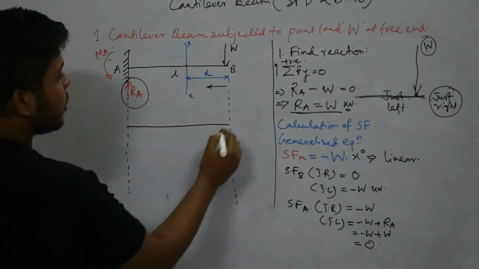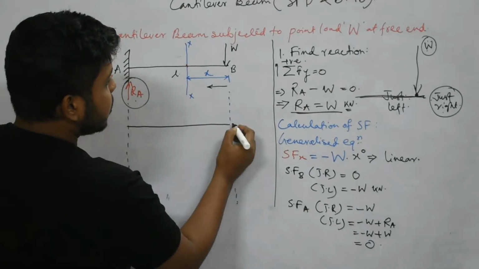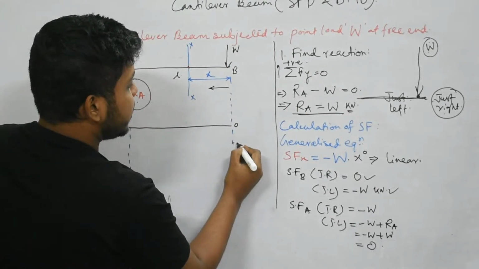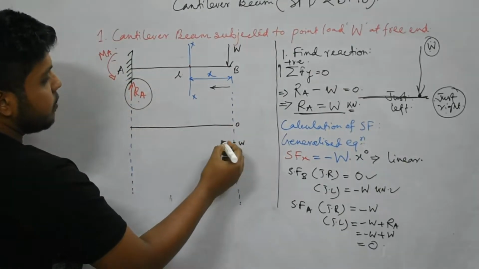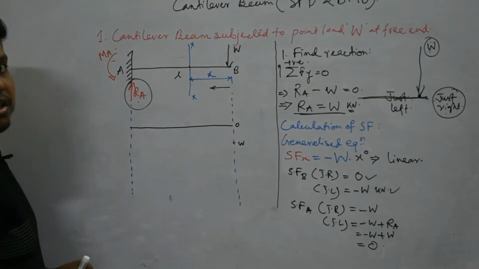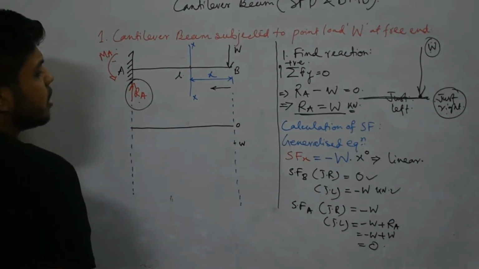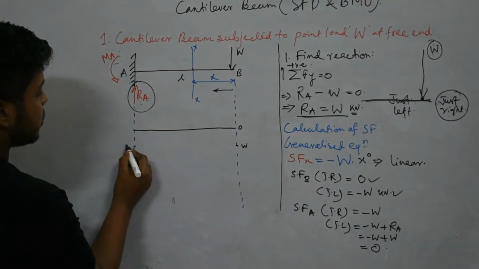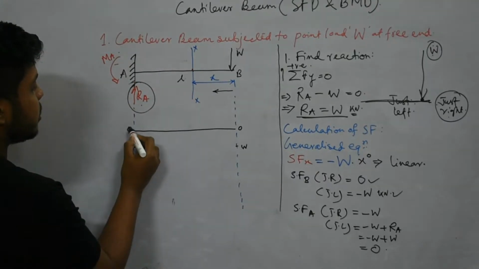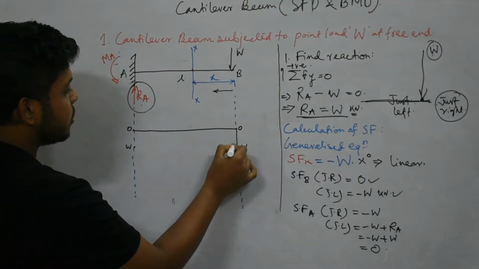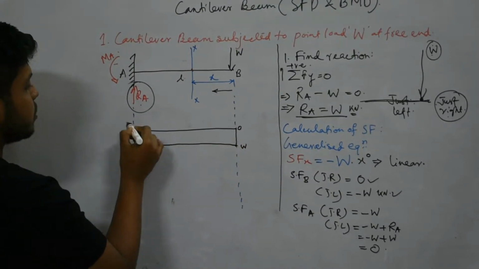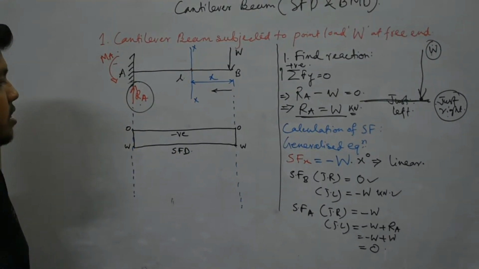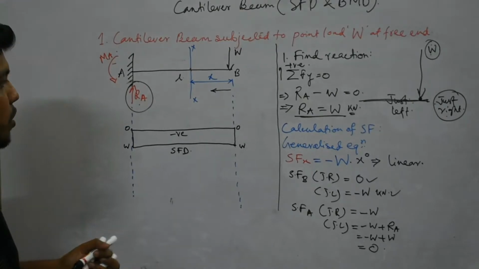Now we have to draw this shear force diagram. We have to point out at B we have 2 points, one is 0, then we have minus W. Below the ordinate we will consider negative, and above this ordinate we will have the positive value. Then A will have minus W first, so this is W, and then it will be 0. So 0 to minus W, and again W to 0. This is negative. This is SF. So this is the shear force diagram for a cantilever beam subjected to point load.